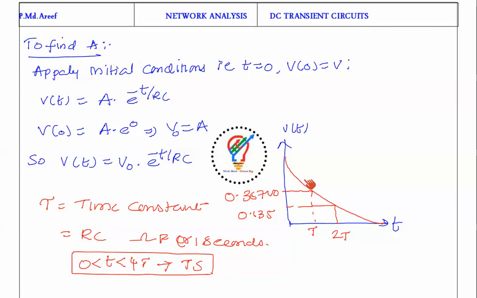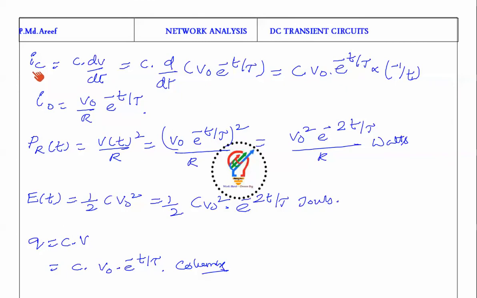That means the voltage across the capacitor is going to be 0. So the transient period hardly occurs between 0 and 4 time constants. That is the transient state. Next, we will see the current flowing through the capacitor.